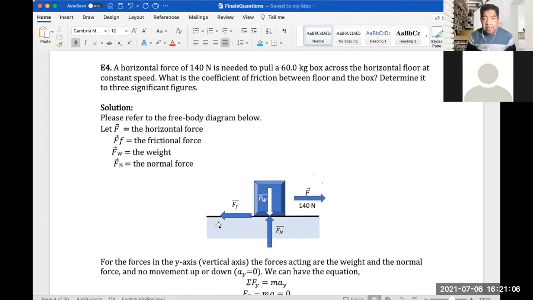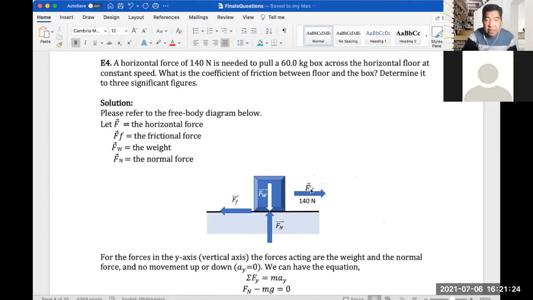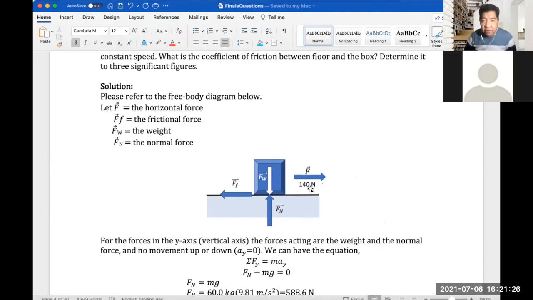So again, it is important that we draw correctly the free body diagram or FBD. Let's refer to the free body diagram I have drawn here. And here are the meanings of all the letters given there. F would be the horizontal force. So this is the horizontal force. F sub F would be your frictional force, which is this. And then F sub N would be the normal force. And F sub W would be the weight.